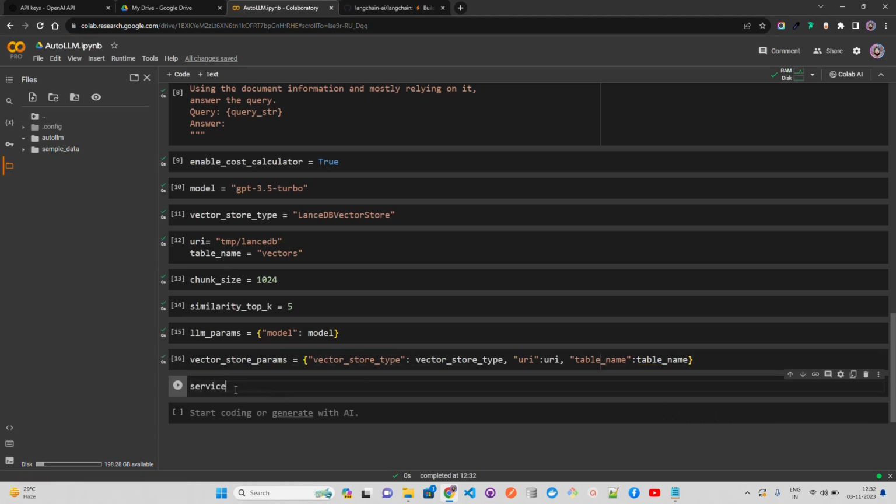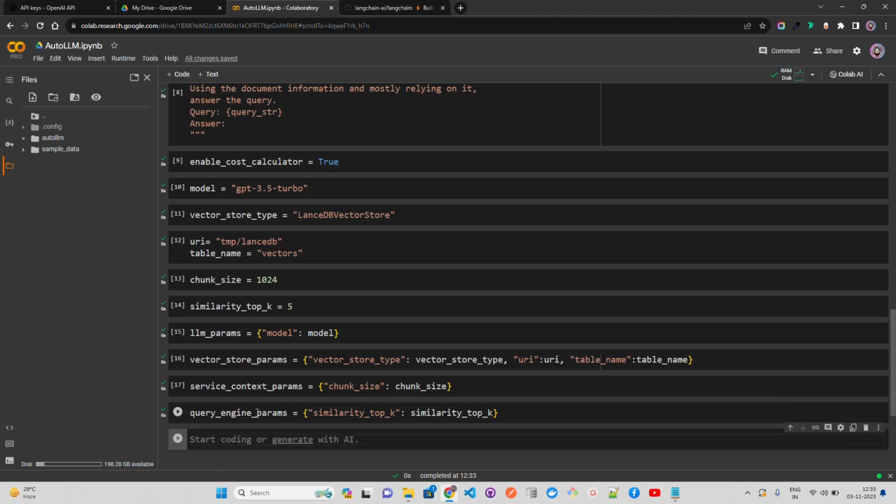Now you can also define service context params, where you can define your chunking strategy, guys. So here you define your chunk size, which is nothing but the chunk size. And then you can have query engine params, which is basically the retrieval part. So you have similarity top k, which is nothing but the similarity top k.